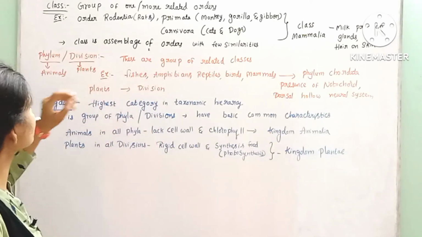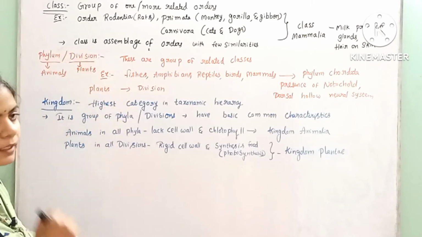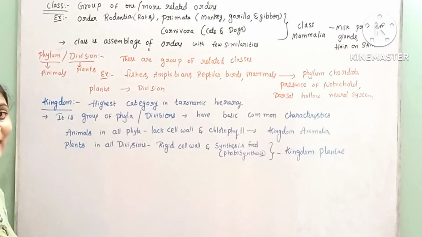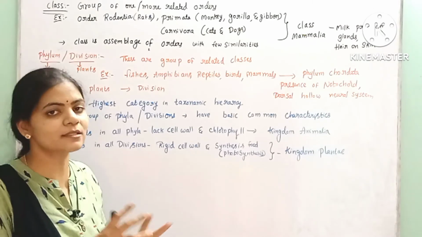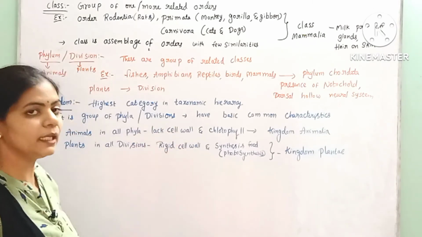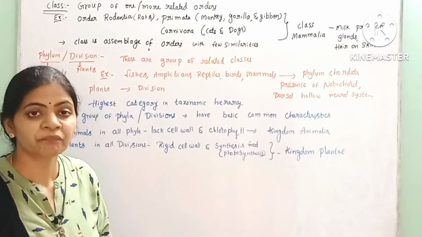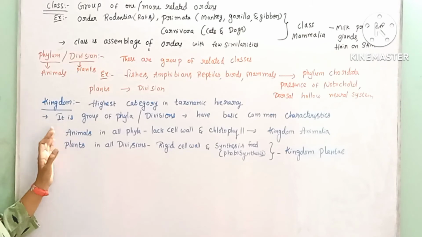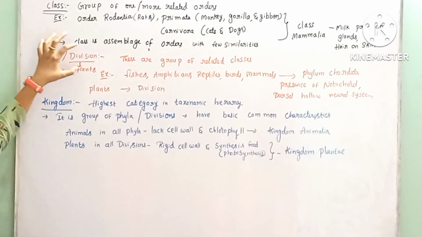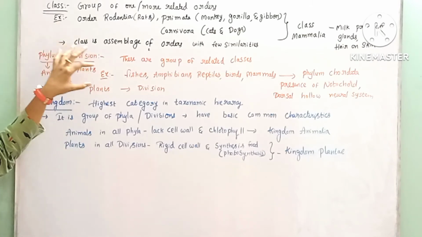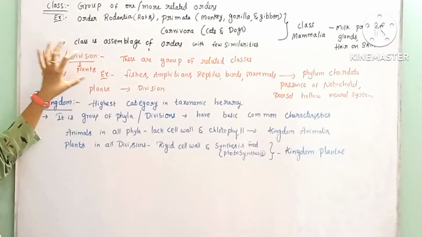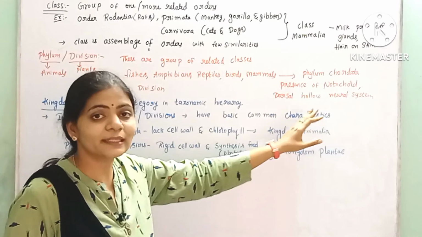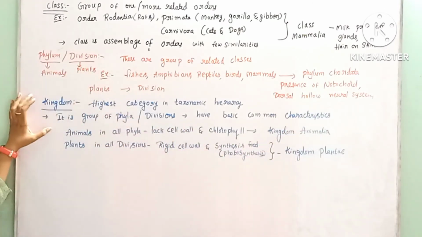And all the plant classes were placed under the division. Okay. Next, kingdom. The last one, the highest category in the taxonomic hierarchy, is kingdom. And what is the lowest category? Species is the lowest category, and kingdom is the highest category in the taxonomic hierarchy. What is a kingdom? It is a group of phyla or divisions which have the basic common characteristics. It is called a kingdom.